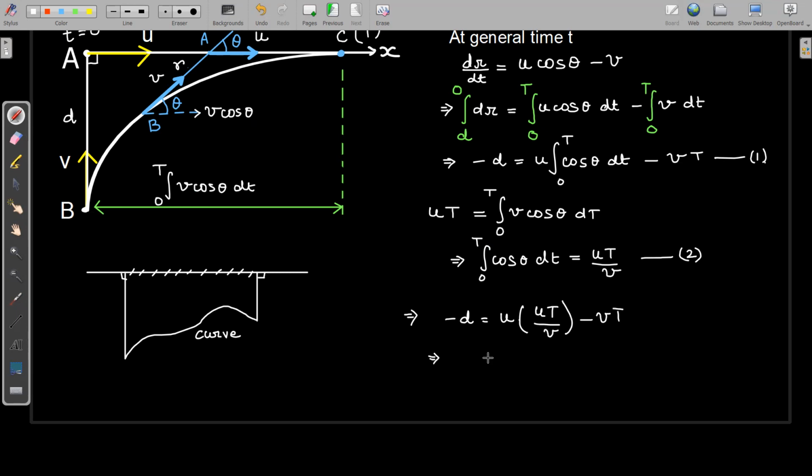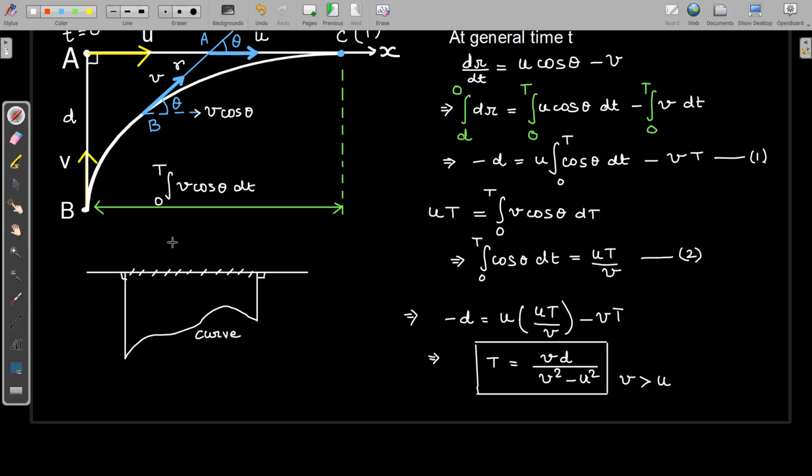So from here, the time after which the particles will meet is v times d divided by v square minus u square. So this is the time after which the particles are going to meet, or the chase will end after this time. You can see that this expression for time will hold only if the value of v, which is the speed of particle B, is greater than the speed of particle A, which is equal to u.